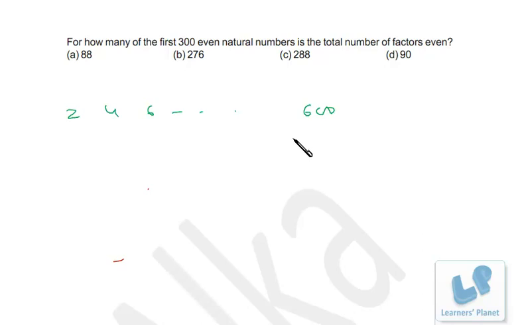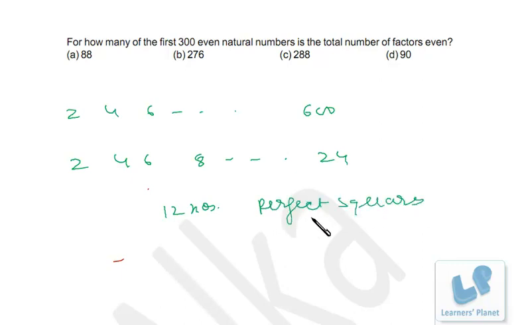Now how many perfect square numbers will be there? Square of 2, 4, 6, 8 up to, I think, 24 squared is 576, and 26 squared is 676, so up to 24. In all there will be 12 numbers, right? Square of 2, square of 4, square of 6 up to square of 24. 12 numbers are there which are perfect squares, right? So out of 300 even numbers, 12 numbers are perfect squares.